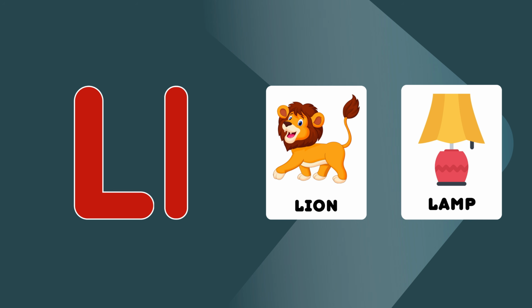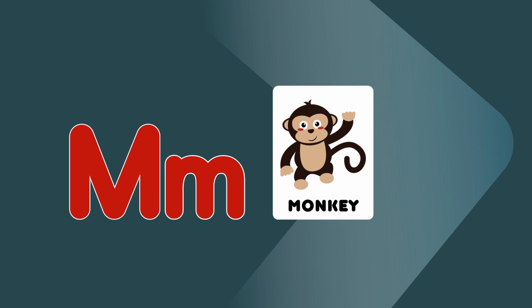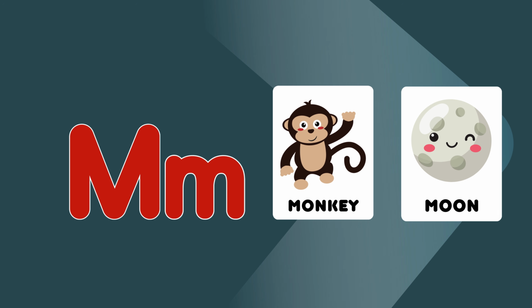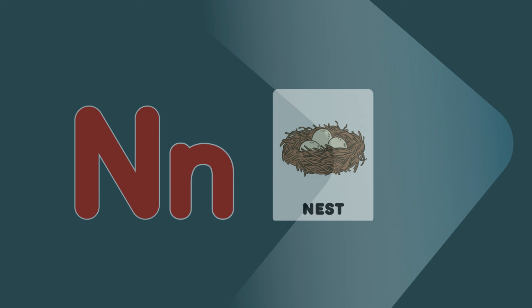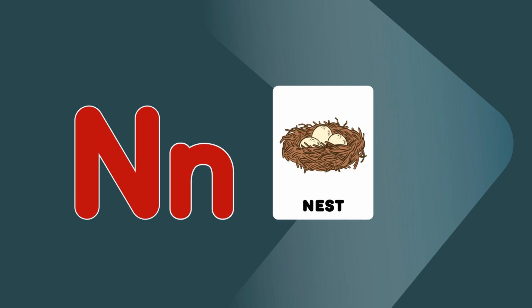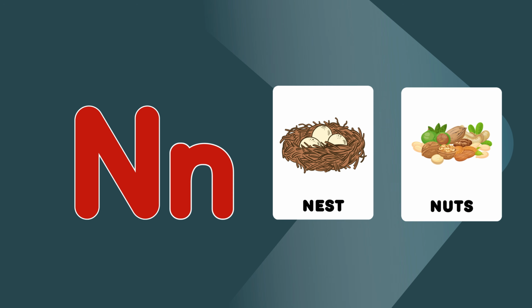Sing the alphabet A to Z. Come and sing along with me. M is for monkey, monkey. N is for moon, moon. N is for nest, nest. N is for nut, nut.